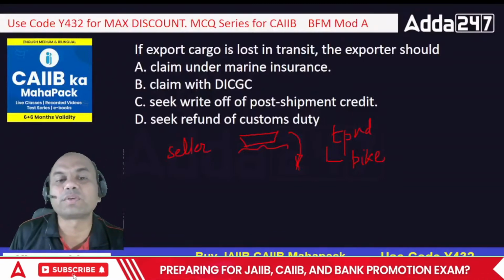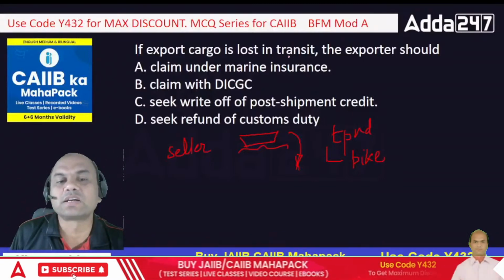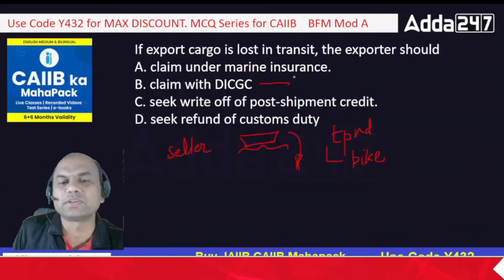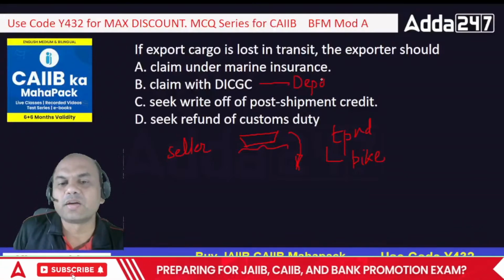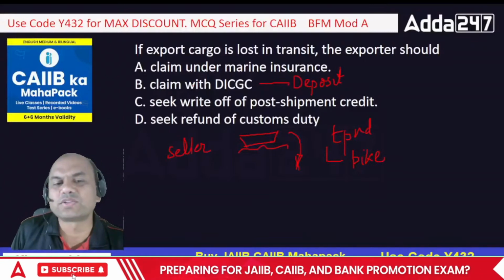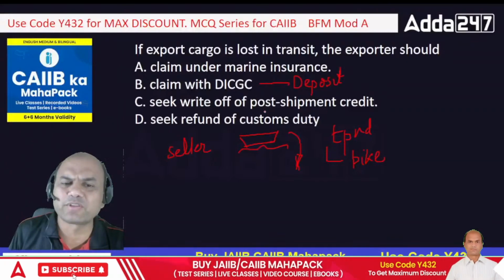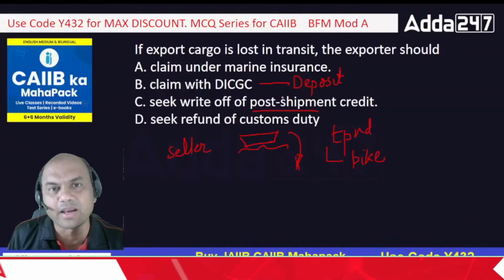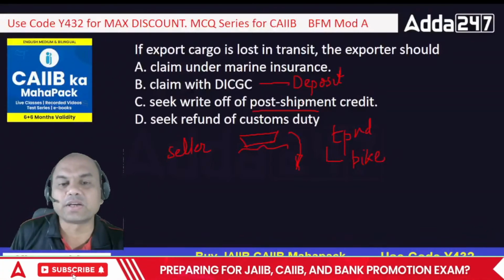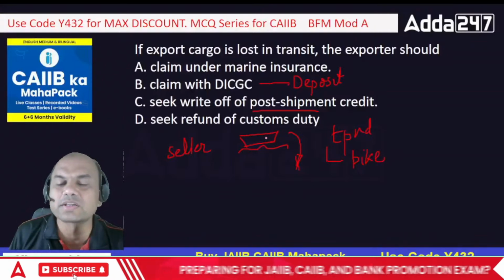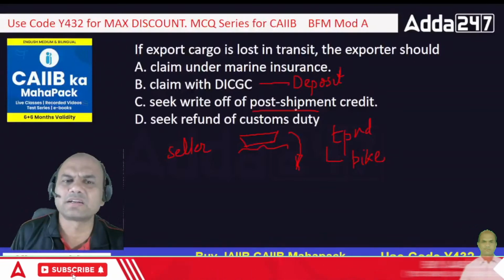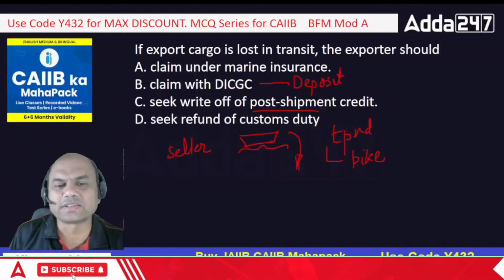So what is the answer for this? If my cargo is lost in transit, do I claim with DICGC? No. What is DICGC? That is for deposits, right? FD, savings, all these things. That is the insurance for that. Write-off from post-shipment. The bank will say, why should I write off? Post-shipment is given by whom? By the bank. Why should the bank take the loss for your ship getting lost, your cargo getting lost? Why should a bank take the hit, right? So that's why this is out.